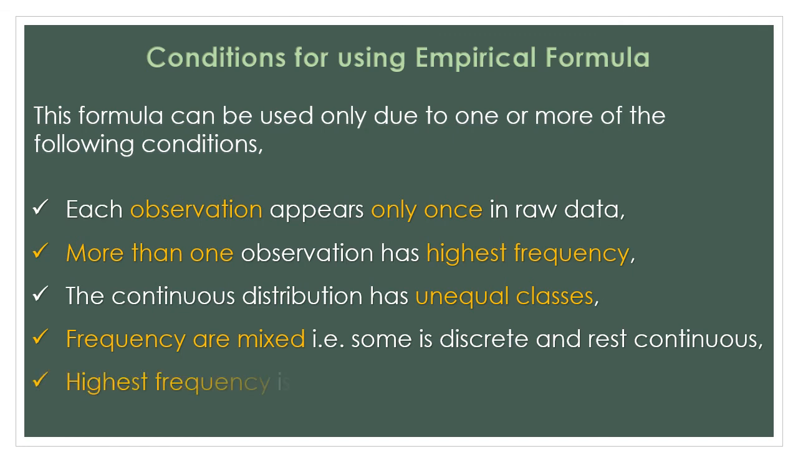And the last one, that the highest frequency is either at the first or the last class. You remember that for the calculation of mode in the continuous frequency distribution, we need the frequency of the class above and the class below our modal class. Now if my modal class is the very first class, then I can't get the frequency of the class above, and if it is the last class, I can't get the frequency of the class below. So in this case I can't calculate mode using my regular method. I have to follow the empirical formula for that.